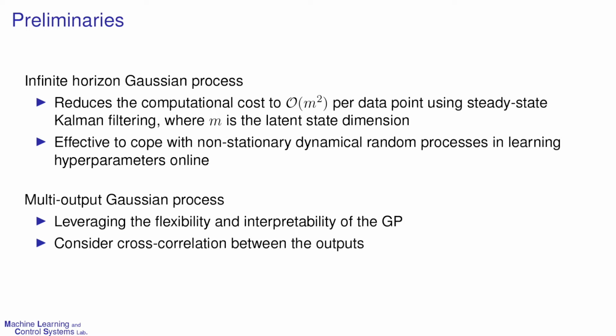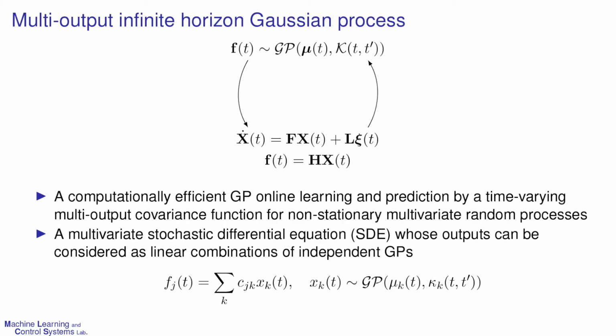On the other hand, multi-output Gaussian process can handle the uncertain multivariate measurements while considering statistical correlations. The problem is the increasing computational cost for this. Therefore, extending the single-output infinite horizon Gaussian process to a multi-output infinite horizon Gaussian process is important to obtain a better prediction of multiple non-stationary signals.